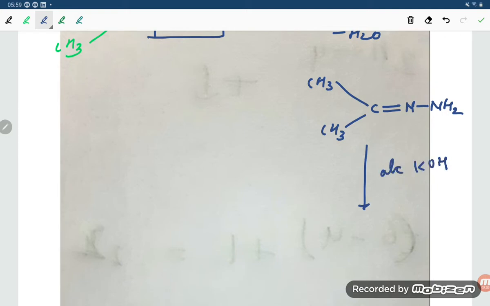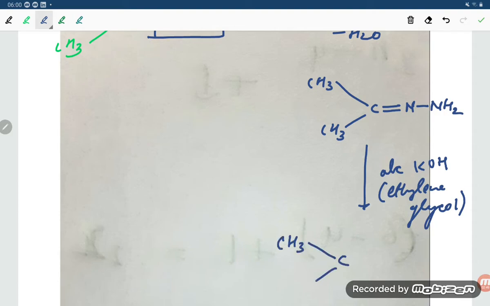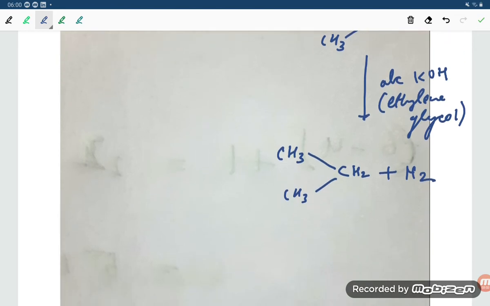Right now, students, if you treat this with alcoholic KOH, what will happen? Alcoholic KOH means KOH in ethylene glycol. So what will it give, student? CH3 C, here is CH3, this hydrogen is coming here, CH2, and it will give N2 gas. So the KOH in ethylene glycol is removing the nitrogen. So this is what is known as propane.